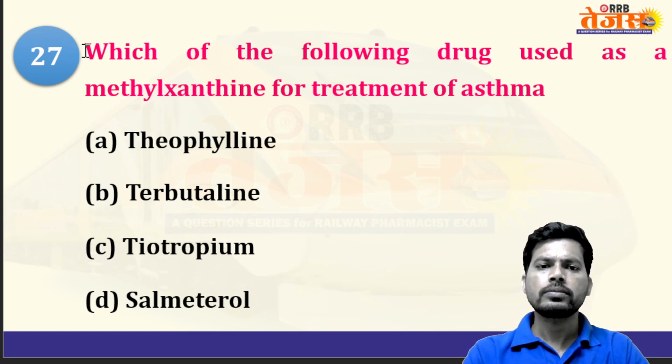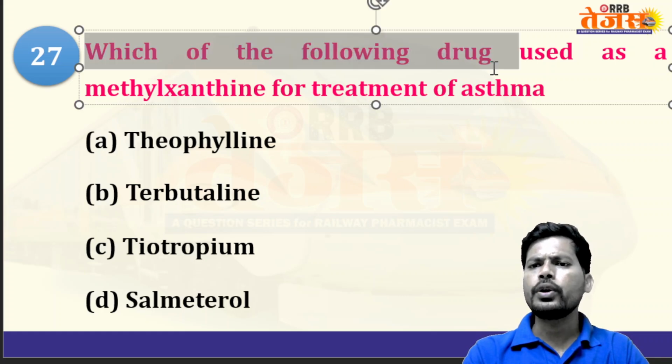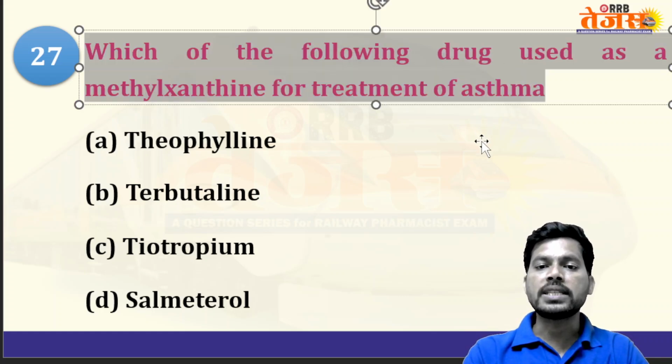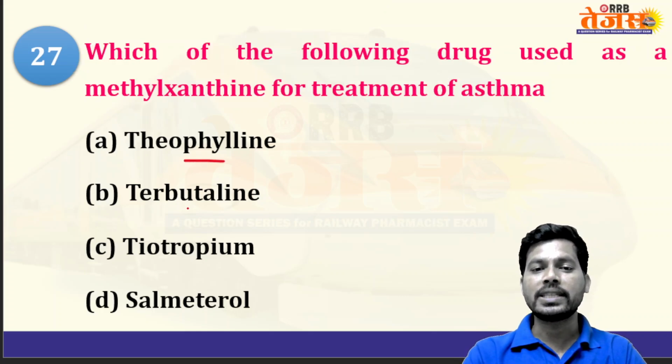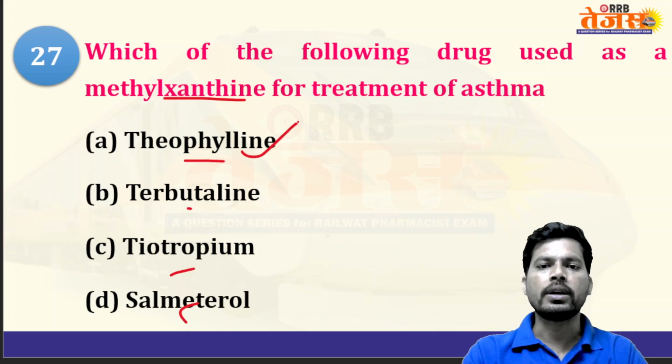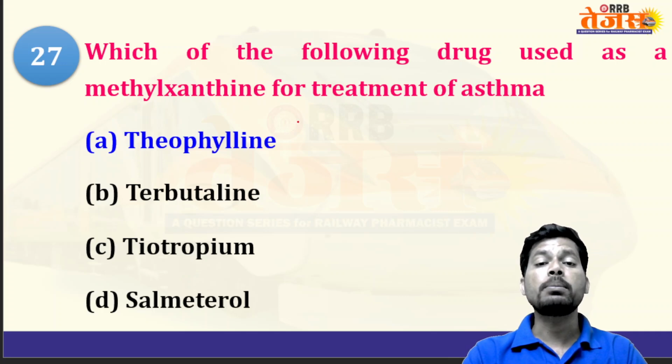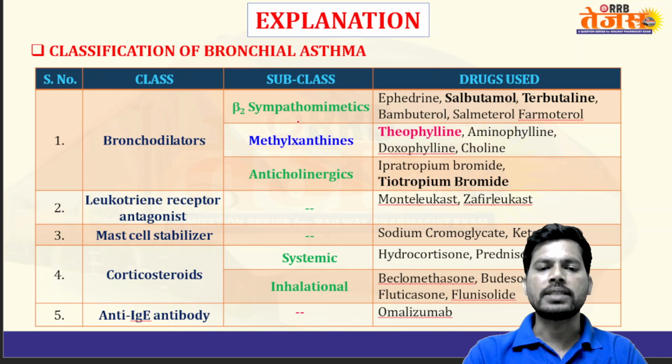Next, which of the following drugs is used as a methylxanthine for treatment of asthma? By seeing the options, you can tell: theophylline, terbinafine, tiotropium, salmeterol. Here the methylxanthines are theophylline, theobromine, caffeine. Yes, the answer is theophylline. Theophylline is a methylxanthine, a xanthine alkaloid.